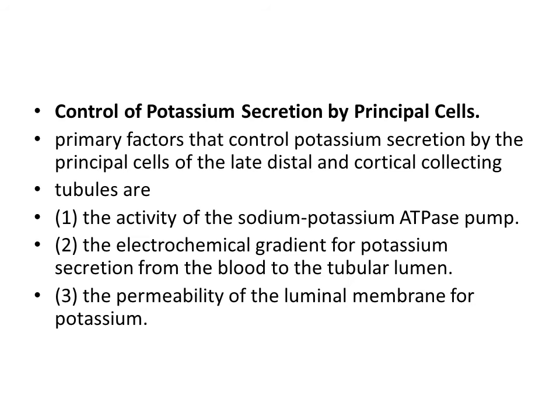Control of potassium secretion by the principal cells. There are three main factors that control the potassium secretion by the principal cells of the late distal and the cortical collecting tubules. The first factor is the activity of the sodium potassium ATPase pump. The next is the electrochemical gradient for the potassium secretion from the blood into the tubular lumen, which is also created by the sodium potassium pump. And the third is the permeability of the luminal membrane for the potassium ions.